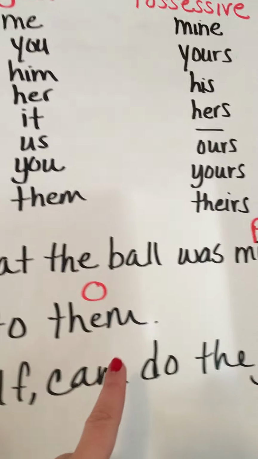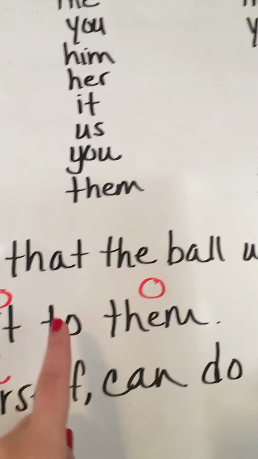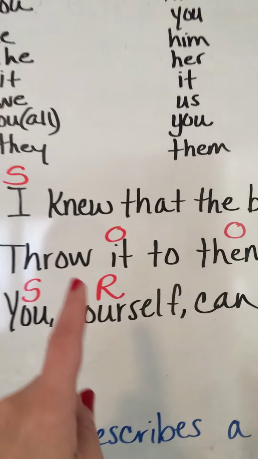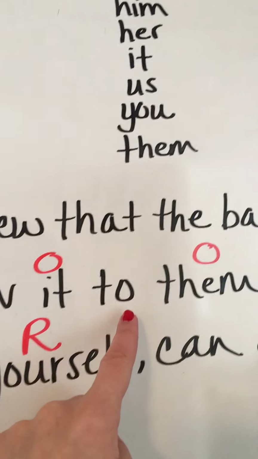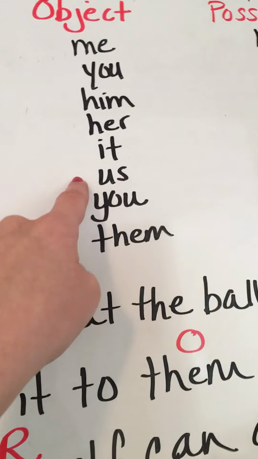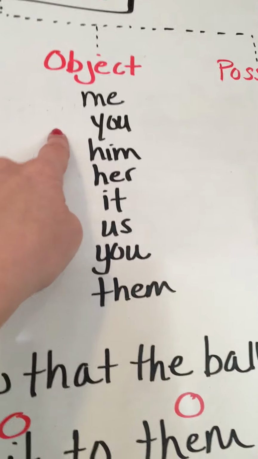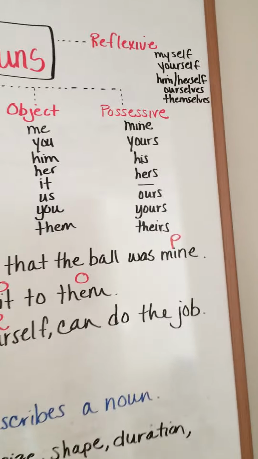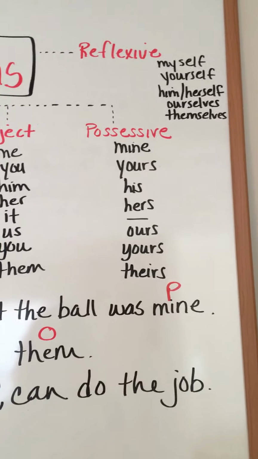Throw it to them. To who? To them. Notice how it's coming after any kind of action. Throwing is the action, and to is the action. To who? To them, to you, to us, to it, to her, to him, to me. Any one of those.